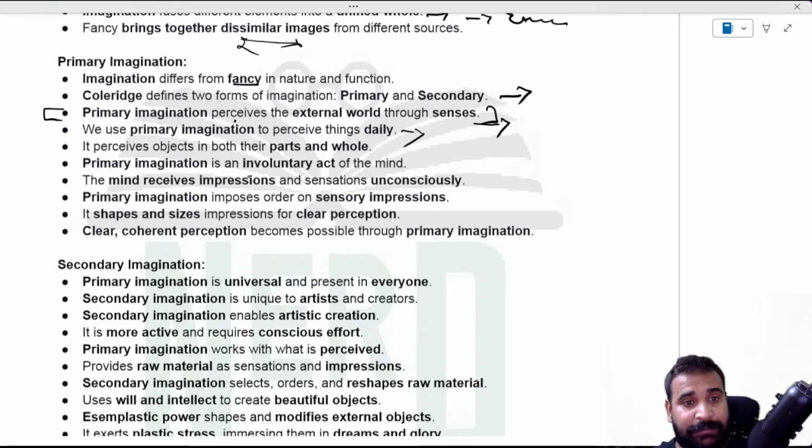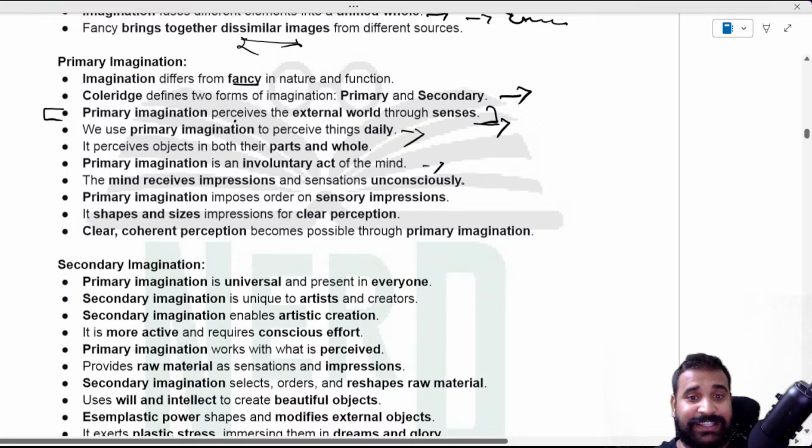And primary imagination is in what? Involuntary acts of the mind. So the mind receives impressions and sensations unconsciously, and primary imagination imposes order on sensory impressions, and it shapes impressions into clear perception.